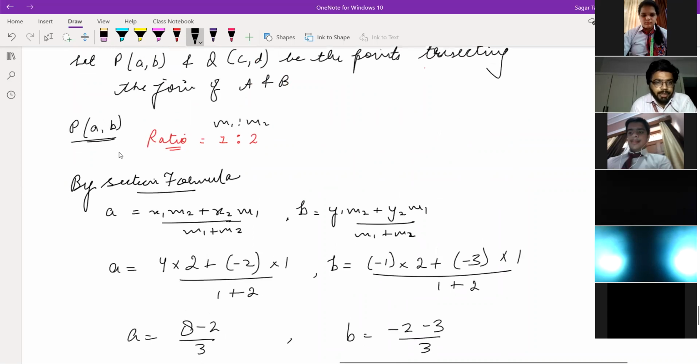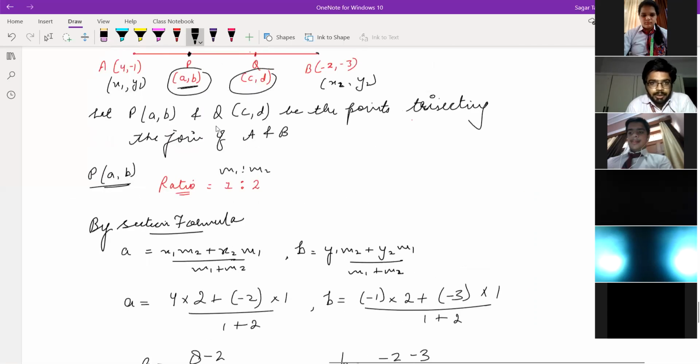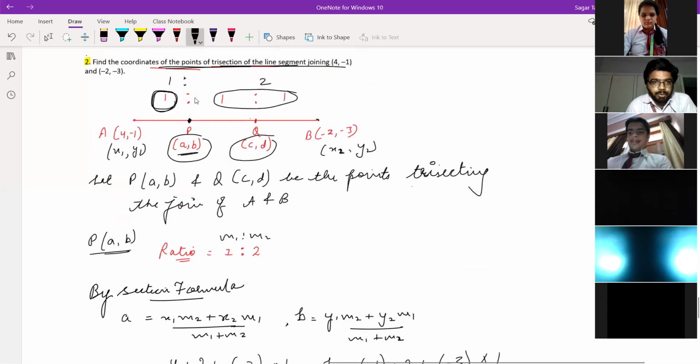So these are the values of a and b. So a and b we got the values. This way we have to calculate the coordinates. Till now we have calculated the coordinates of point P. Now we have to calculate the coordinates of point Q.